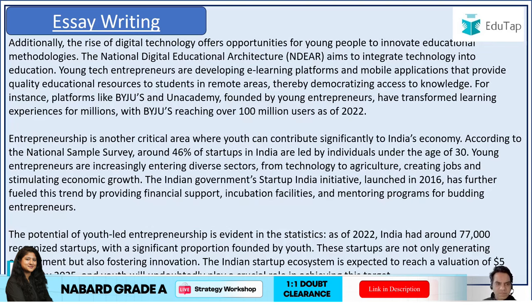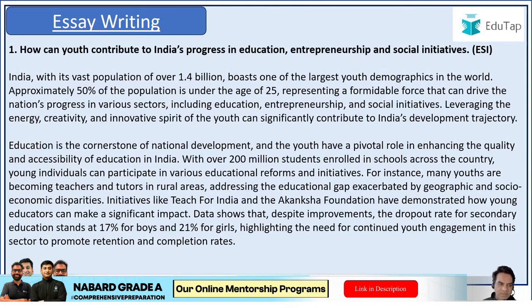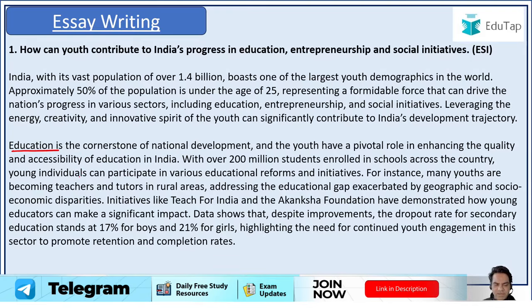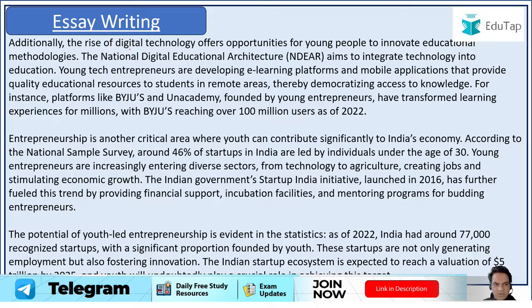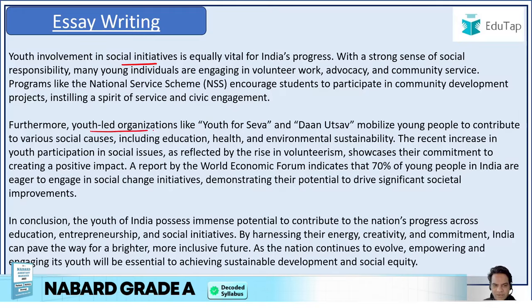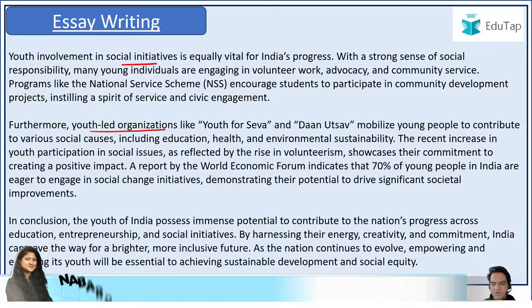Then second, it could be about digital technology, entrepreneurship. Then you can talk about, every paragraph will discuss everything in a clear way. First body paragraph is education. Second, it's about digital technology. Third, it's about entrepreneurship. Fourth is again a continuity of entrepreneurship. Then youth involvement in social initiatives. Furthermore, youth-led organizations like Youth for Seva or Dan Utsav. And then you could have given a conclusion: India possesses immense potential and it can contribute a lot to national progress.